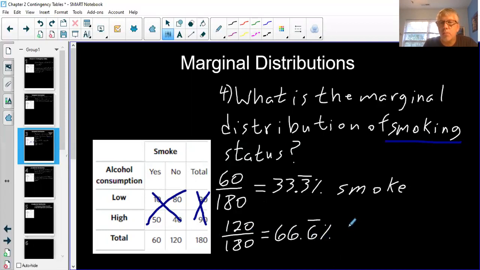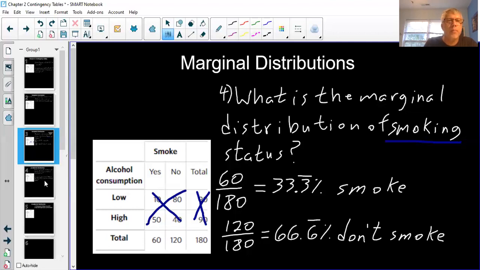So 66.6% don't smoke. So again, marginal distribution, we only are going to be looking at working with the totals column.